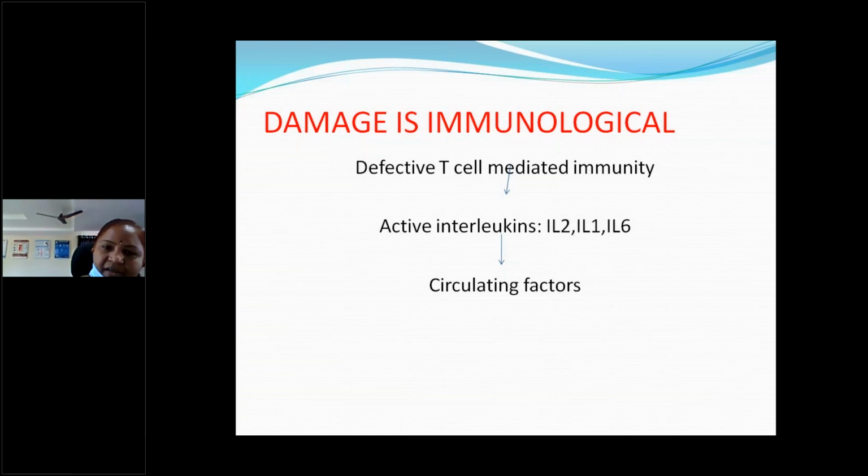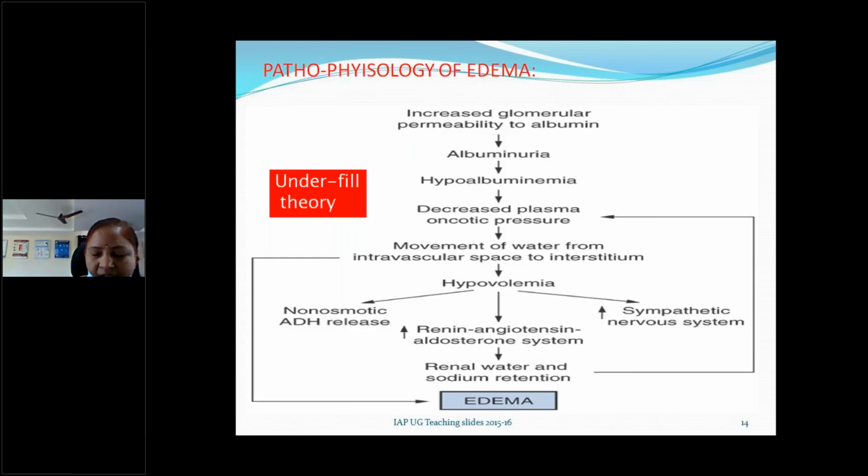This will activate the interleukins, and these interleukins will be circulated in the circulation, and this leads to the changes in the basement membrane. That is for proteinuria. Coming to the edema, why will there be edema? Because as we already noted, the definition is mainly heavy proteinuria, or massive proteinuria, or nephrotic range proteinuria, and hypoalbuminemia. So proteinuria leads to hypoalbuminemia.